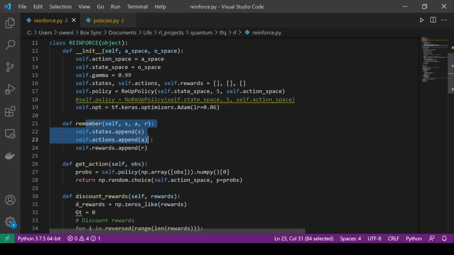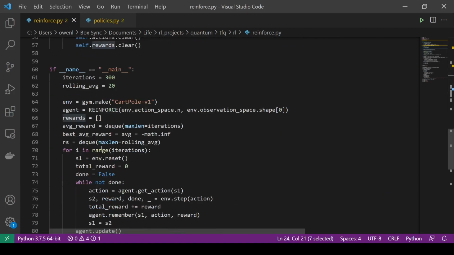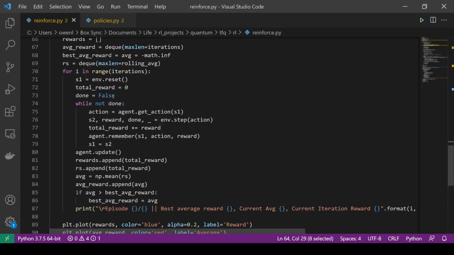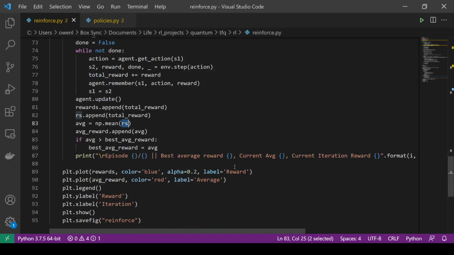At each episode, we remember the states, the actions, and the rewards that we got. Maybe I should just skip down to the actual interaction. So we have 300 episodes that we're doing. We consider a 20 rolling average. It's cartpole v1. This is all just setting up the average consideration. So for however many episodes we're doing, we get our action, we do that step, we add the reward, we remember, we do that until we're done with the environment, we update the parameters of the agent, we keep track of all of these rewards, and then we go again. And then at the end, I plot these average results.